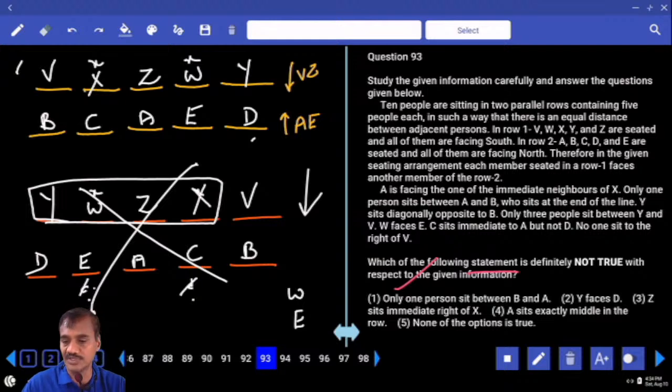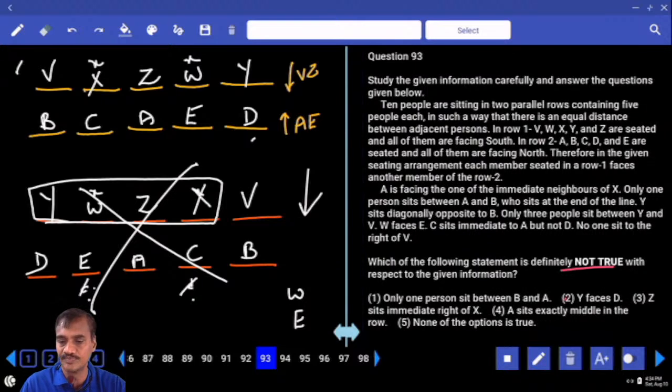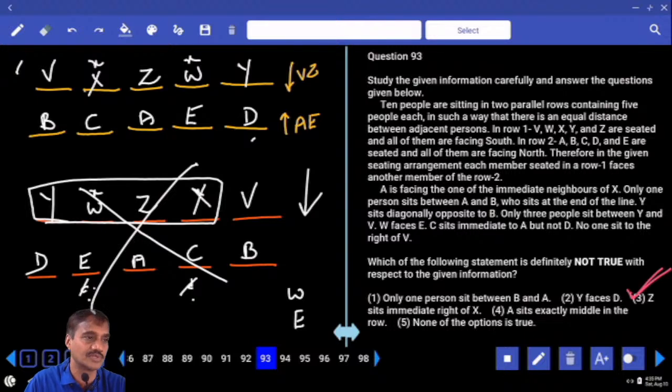Now in this 93, which is not true? Only one person between A and B, that is definitely true. Y faces D, this is also true. Z sits immediate to X. Is Z immediate to X? Yes, Z and X are immediate. A is exactly in the middle of the others. None of the options is true. Now Z sits to the immediate right of X, but Z is to the immediate left of X. So choice 3 is definitely false.